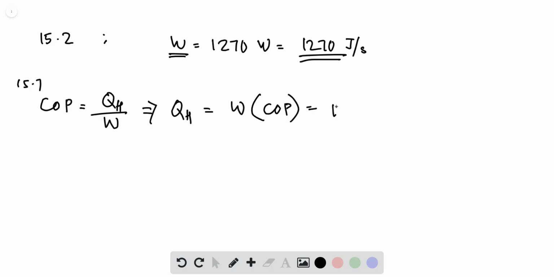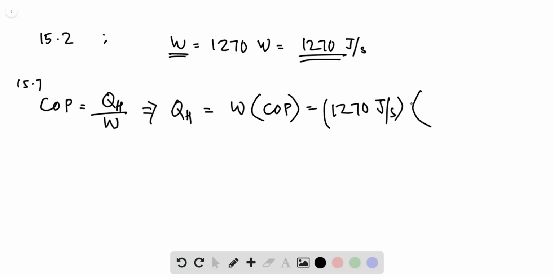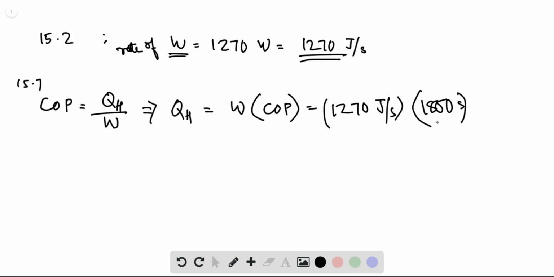Now it's just time to substitute the values. So COP is, this is the value given is the rate of work input. As you can see, this is in joules per second, so that's rate of work input. So to find the amount of work, we need to multiply the rate of work input times the time, and that is given to be 1800 seconds. And the coefficient of performance is 2.0.